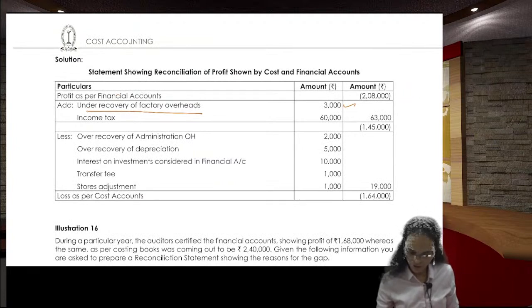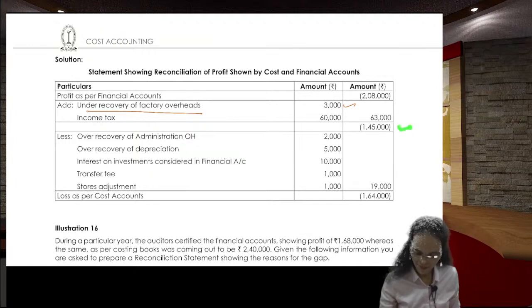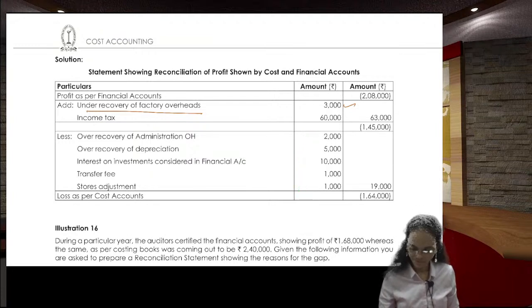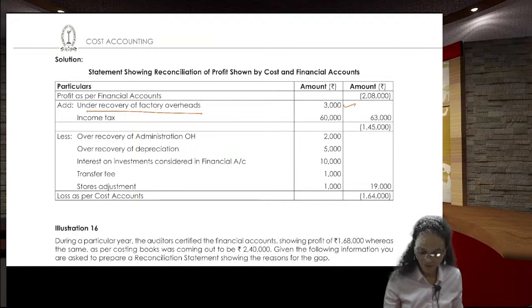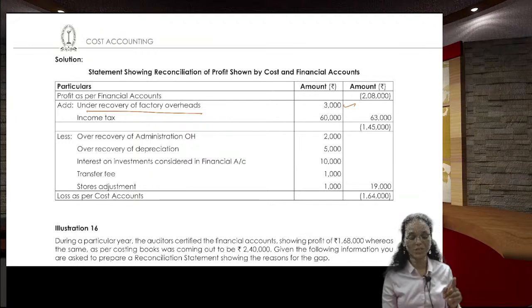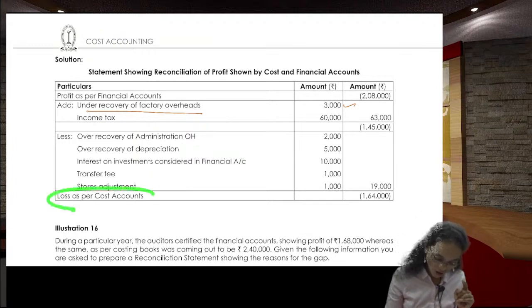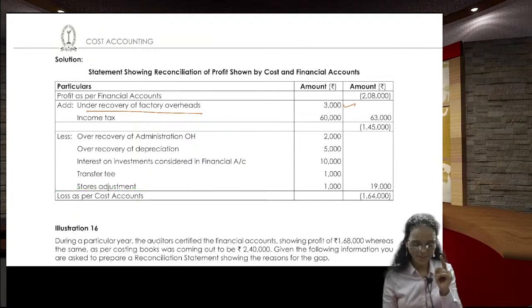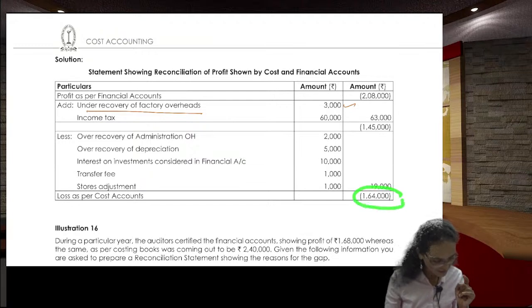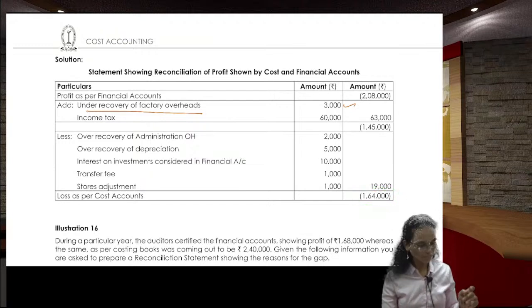Minus 2,08,000 plus 3,000 plus 60,000 is minus 1,45,000. Here this is minus again, and for the minus you add. Again minus: 2,000, minus 5,000, minus 10,000, minus 1,000, minus 1,000, that is nothing but minus 1,64,000. That is a loss in the cost accounts. As per the cost accounts, the loss is 1,64,000 rupees.